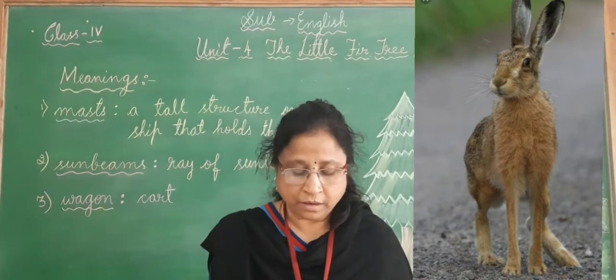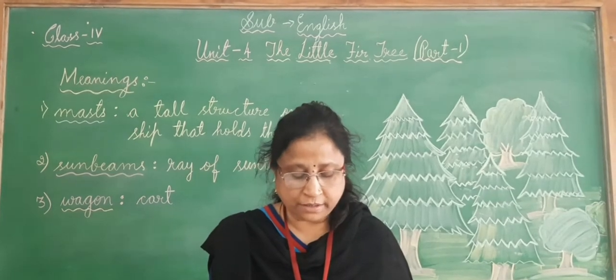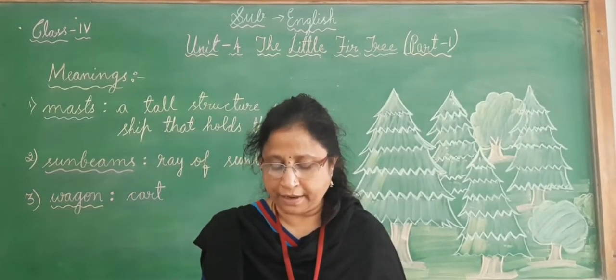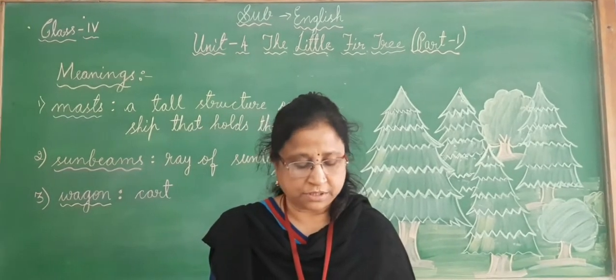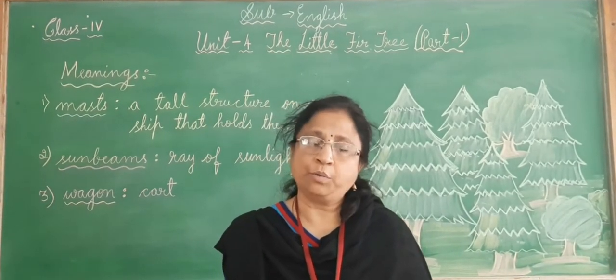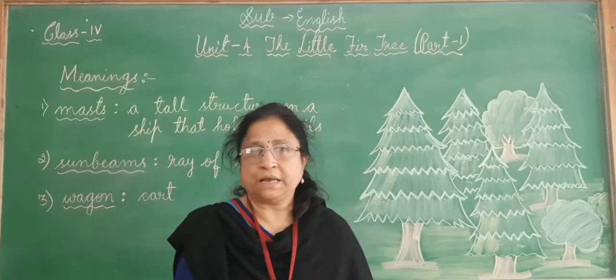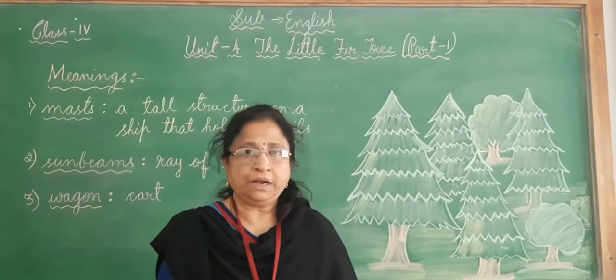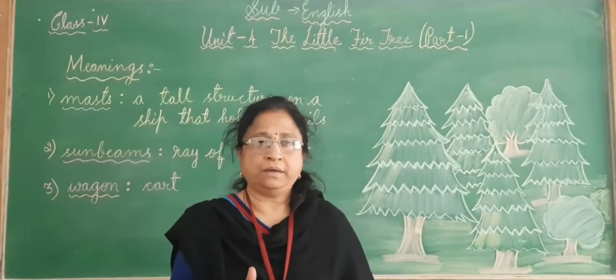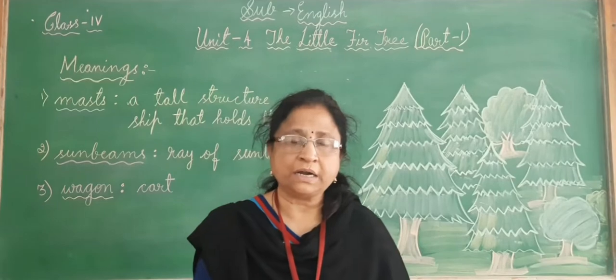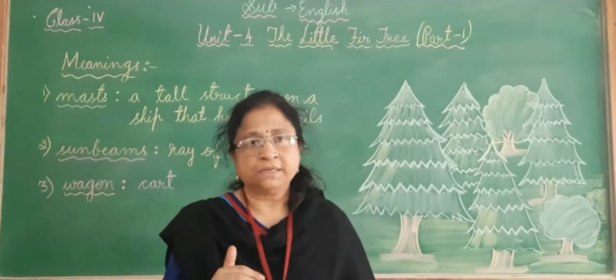Slowly the tree grew tall and the hares had to run around it, but it was still not happy. Slowly what happened, children? As we grow, for example, we are a baby in the earlier days. Then we start crawling, then we start walking, and we keep growing.